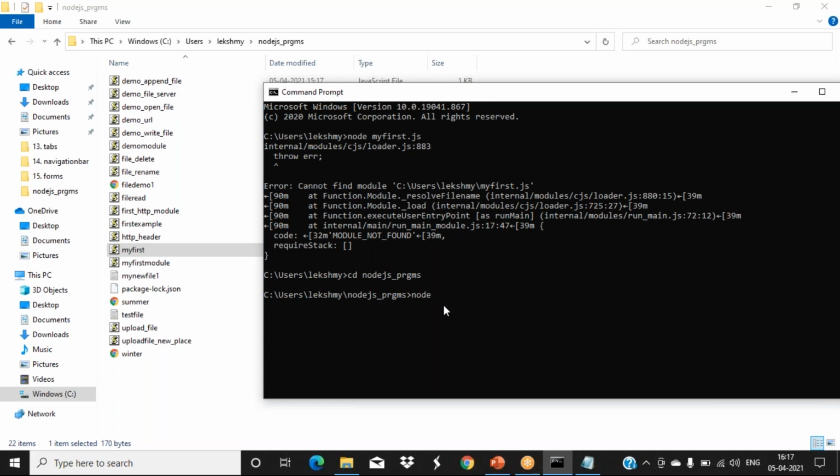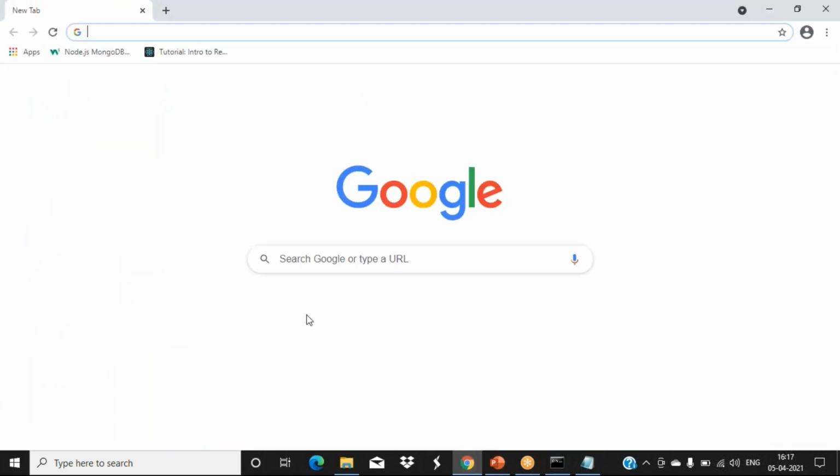Then you can type the command node and then your file name, myfirst.js. Press enter. See here, it is at the ready state now. How to access it? Open your web browser, because the web browser is the client.